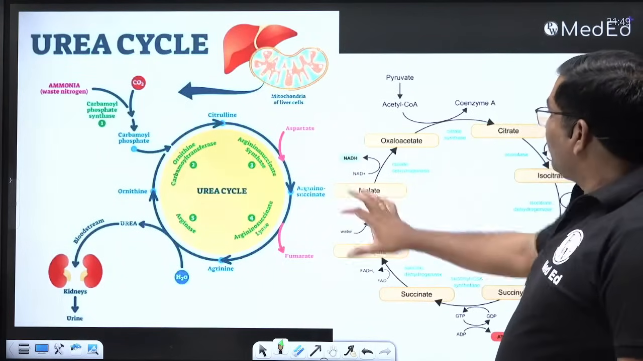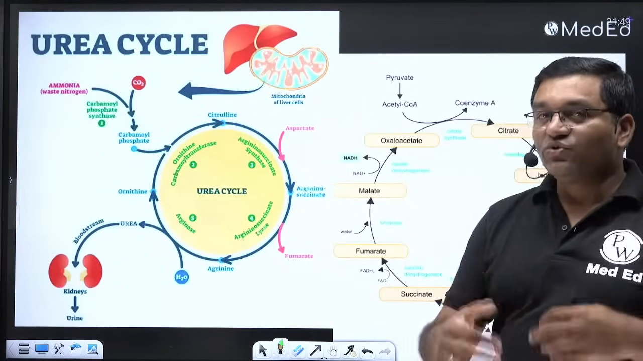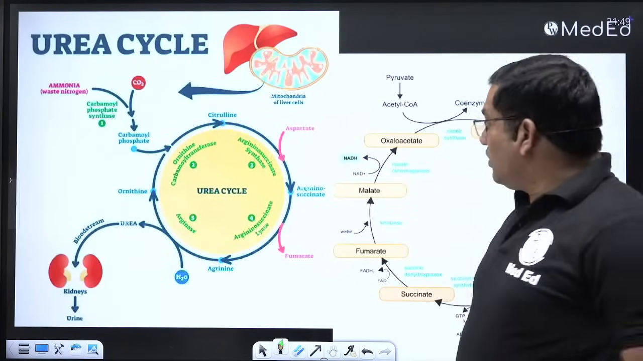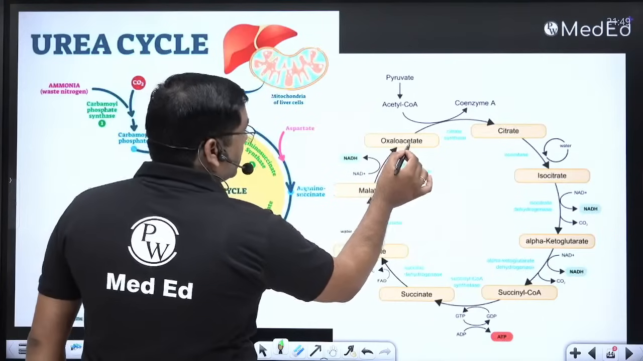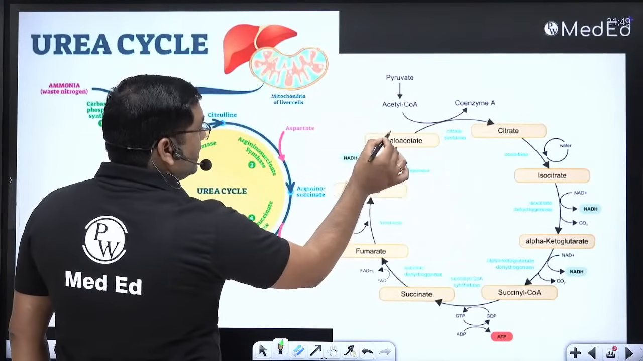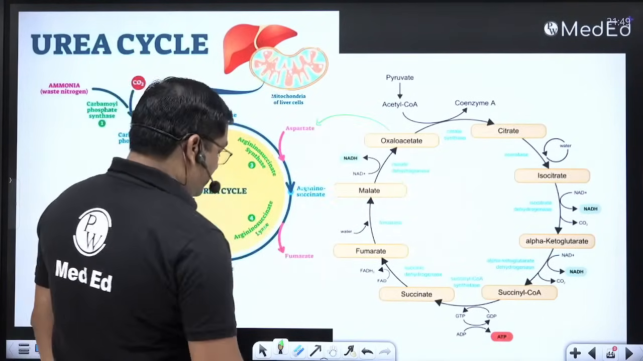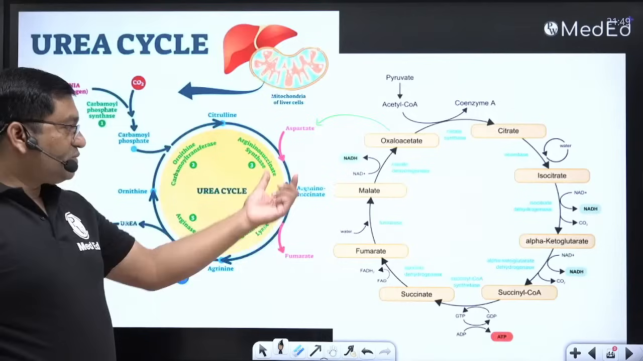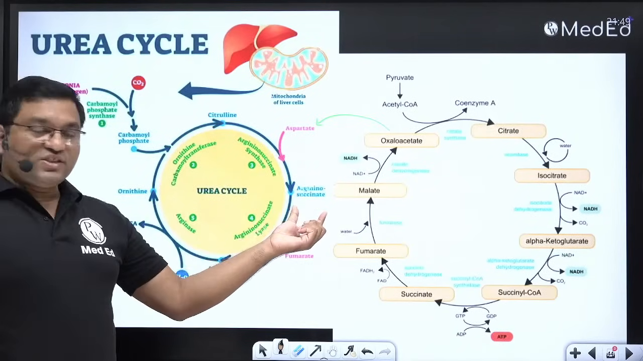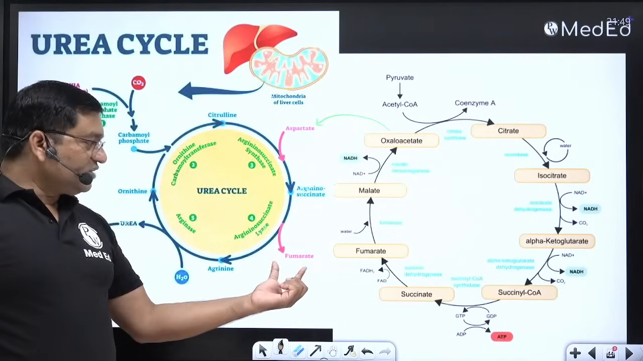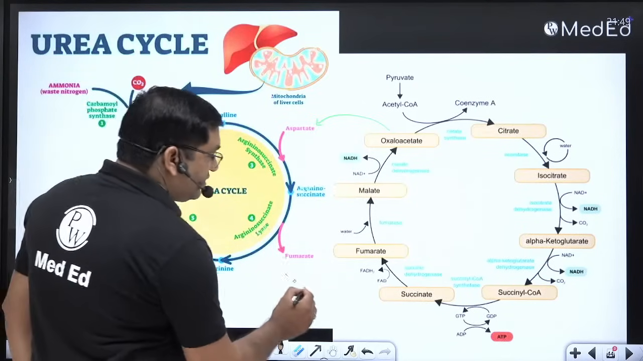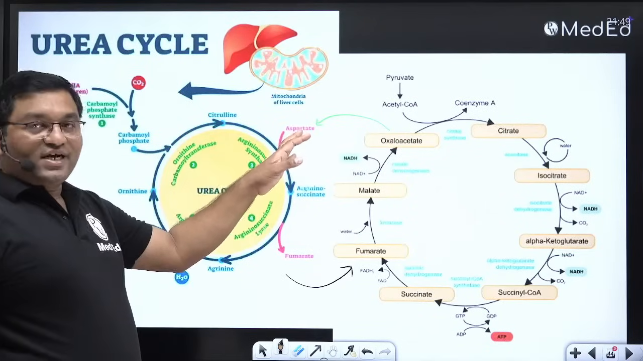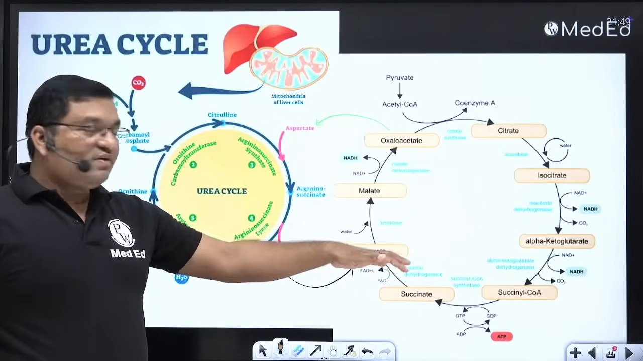See, how the urea cycle is linked with the Krebs cycle. That's why it is known as the Krebs bicycle. The oxaloacetate in the TCA cycle is transaminated into aspartate, and from aspartate there is formation of arginosuccinate, and by the lyase reaction there is release of fumarate. So fumarate enters the TCA cycle. So there is a connection between oxaloacetate and aspartate, and fumarate is connected with the TCA cycle.